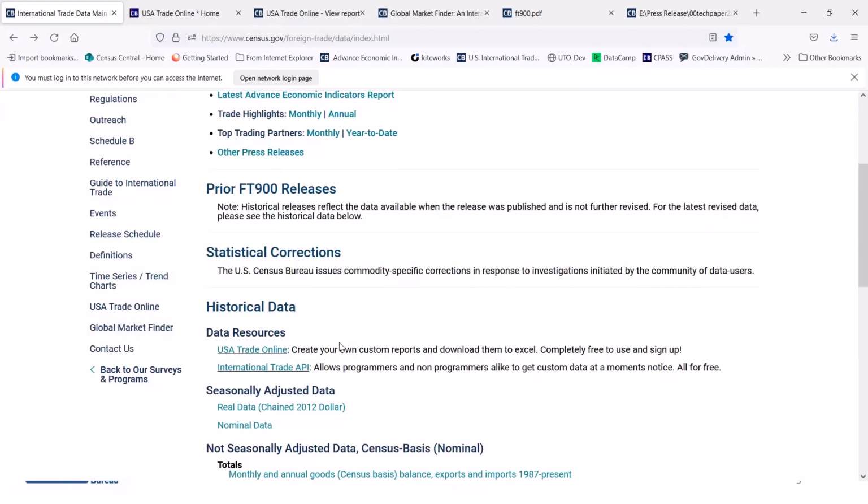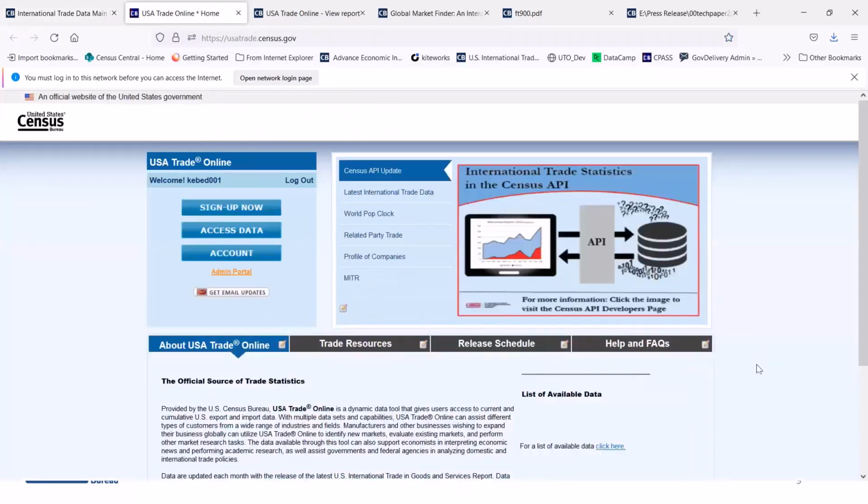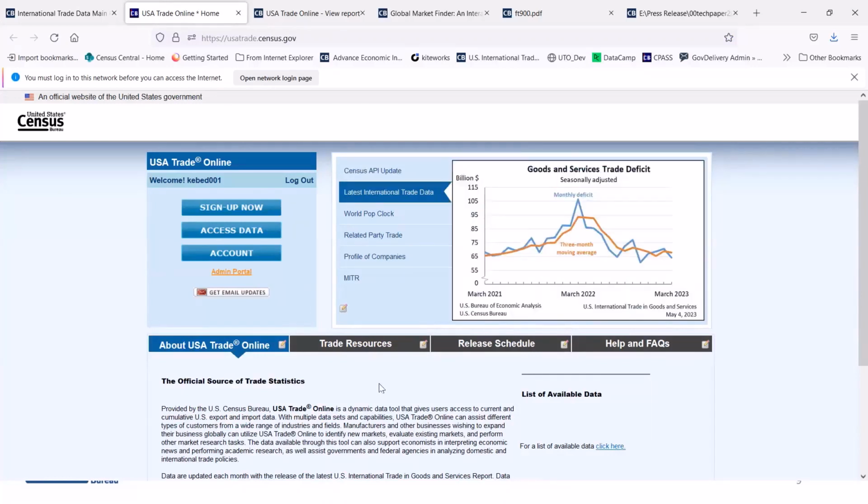So what I'm going to quickly go through is show you how to access international trade data. Specifically, in this case, it would be not seasonally adjusted data. And USA Trade Online, I have the tab open over here, is a free subscription tool which houses pretty much all our data dating back to the 90s, and on an annual basis and monthly basis from 2002.